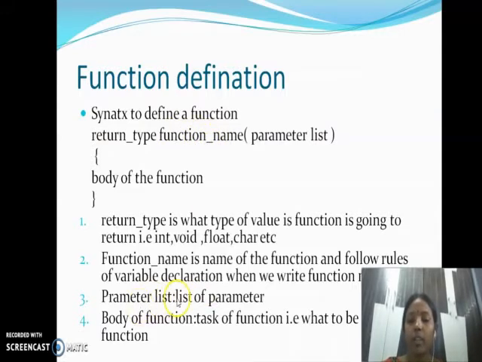Now parameter list, that means these parameter list values come from the main function. So the main function is going to send some values. For example, I want to check which of two numbers is the maximum. So from the main function we'll get two numbers, and those two numbers we have to specify here. Next, body of the function. The task of the function is to be done here. For example, addition, say a plus b. If you want to check the maximum of two numbers, number 1 should be greater than number 2, something like that, we have to specify. When you see one program, you will be very clear with that.